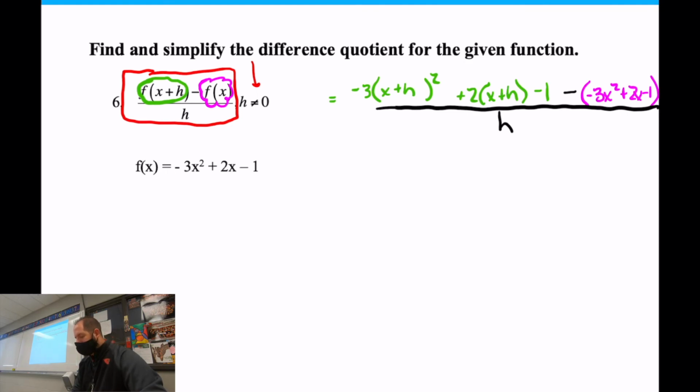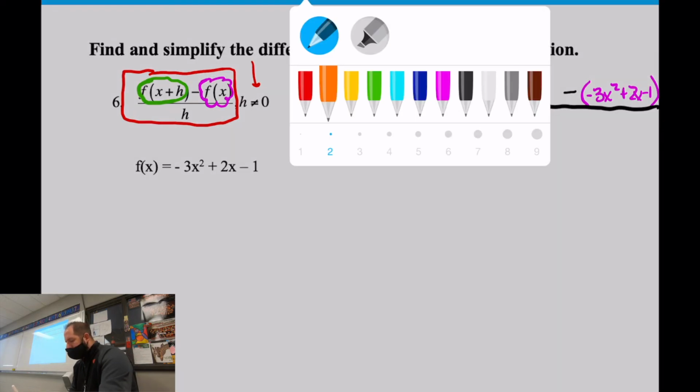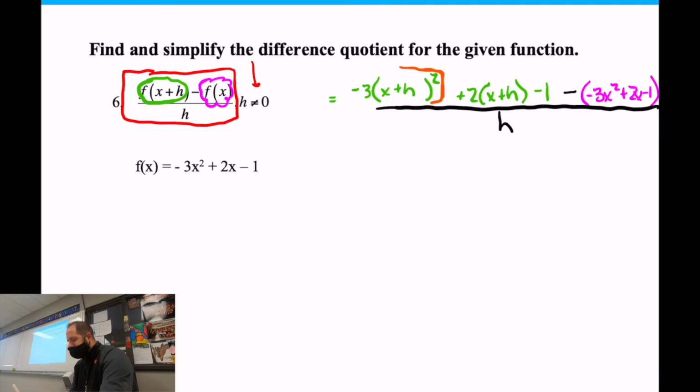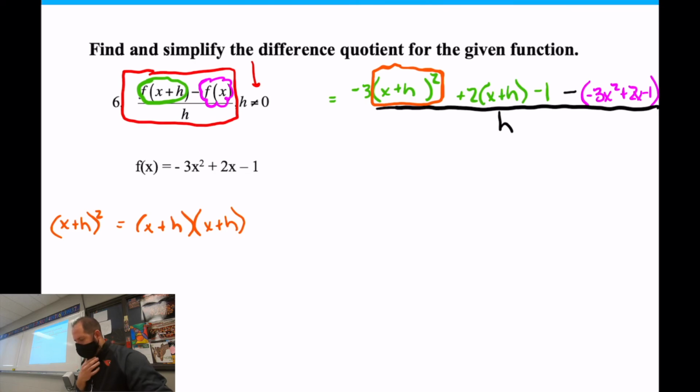Okay, so let's keep going here. So how I simplify this thing. This part right here, I have to FOIL this together. Now, if you don't understand what I mean by FOIL, the x plus h squared means this. That's what x plus h squared is. So we're going to FOIL first, outer, inner, last, and then I'm going to leave the negative 3 on the outside when I do that.